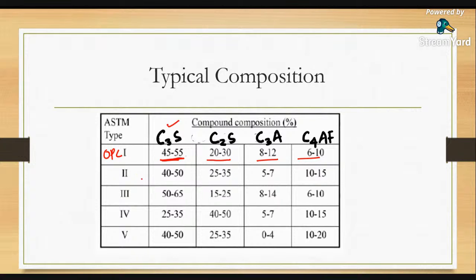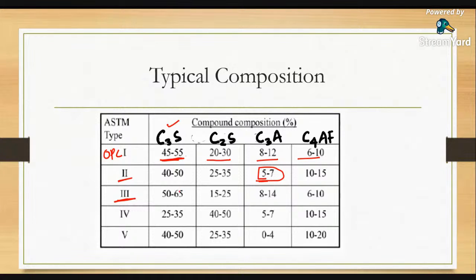But type 2 is moderate sulfate resistance, moderate heat of hydration cement. In type 2, the C3A is minimum, because the heat of hydration is less. Because the heat of hydration is less, the C3A amount is less compared to ordinary Portland cement, or type 1 cement.